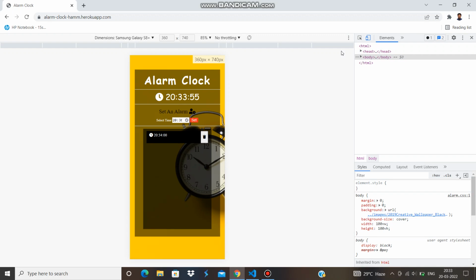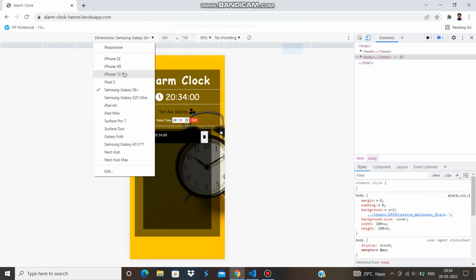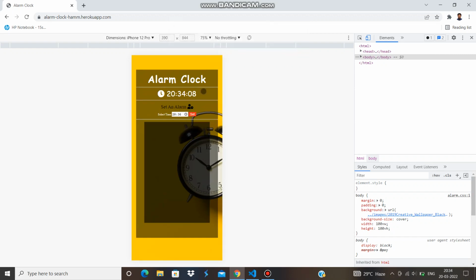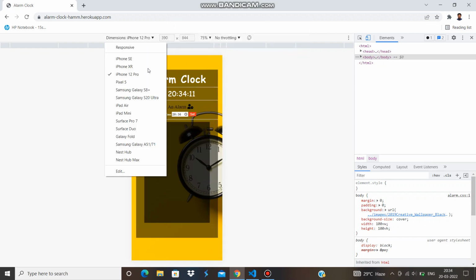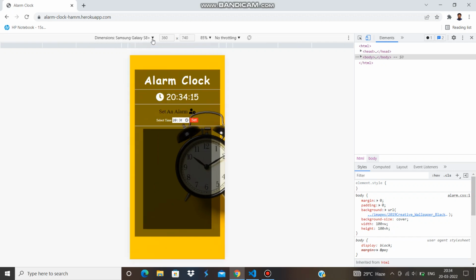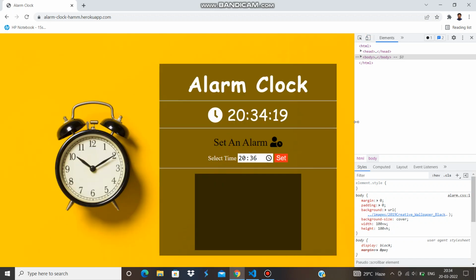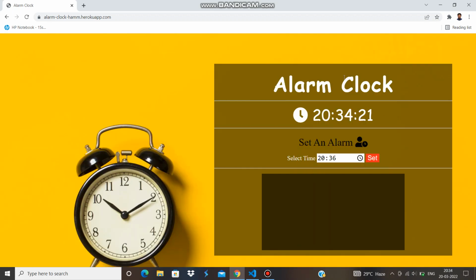So we can use the view on any mobile phone. This is the view. So the alarm is ringing. Wake up for 2034. This is on iPhone 12 Pro, Galaxy A7 Plus, different mobile devices. And this is the time, real time, which is updated every second.